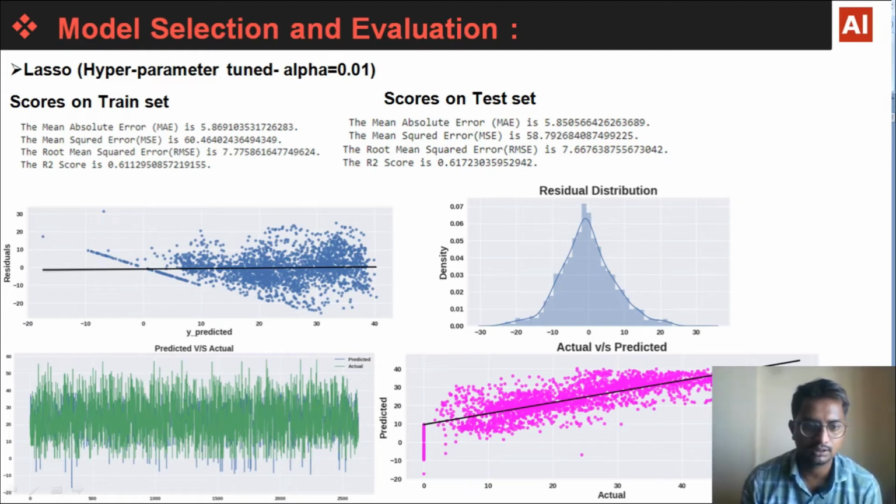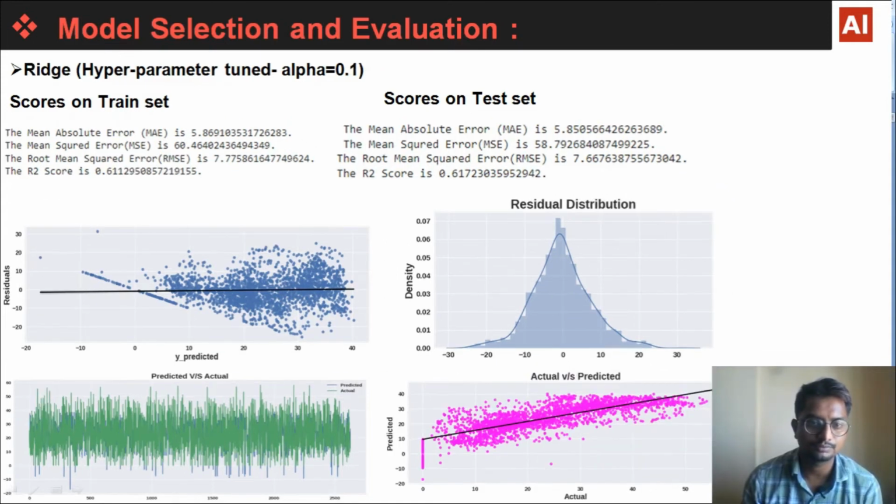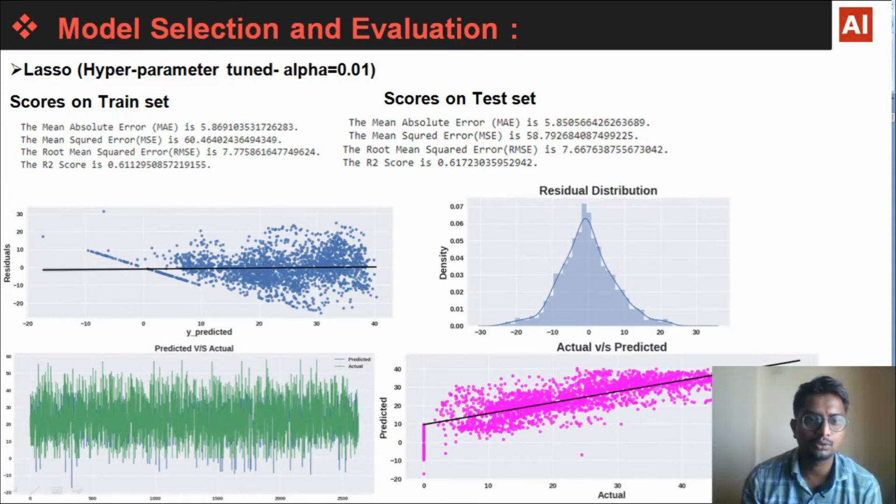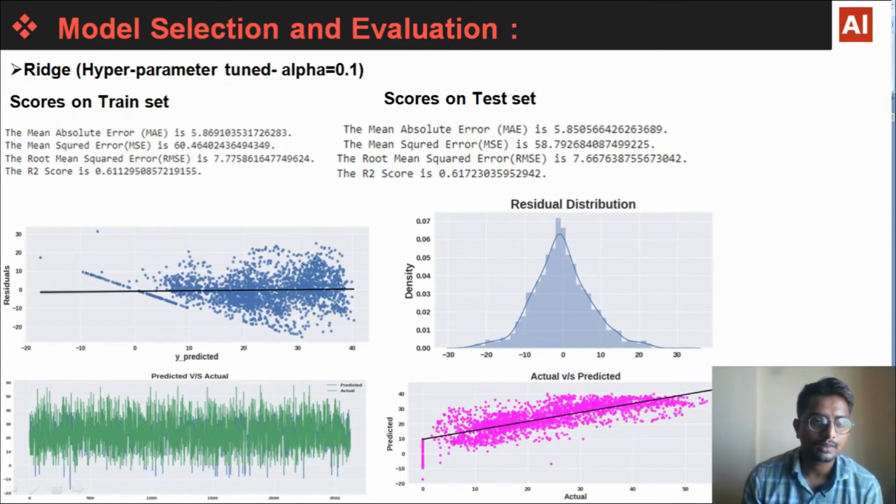And similarly we have got these graphs for ridge. For lasso we have hypertuned with alpha equal to 0.01, and for ridge also, here also we got 0.61 R2 score and 0.6172 on train set and test set respectively.